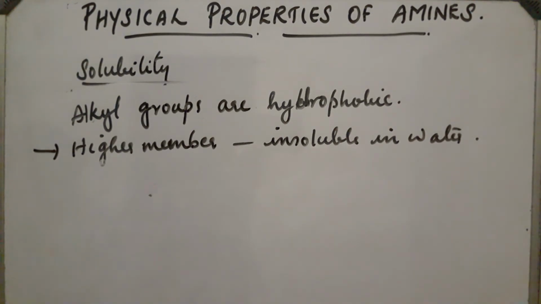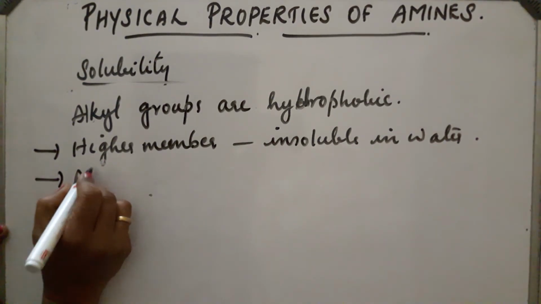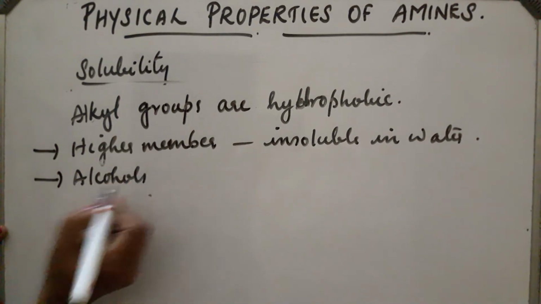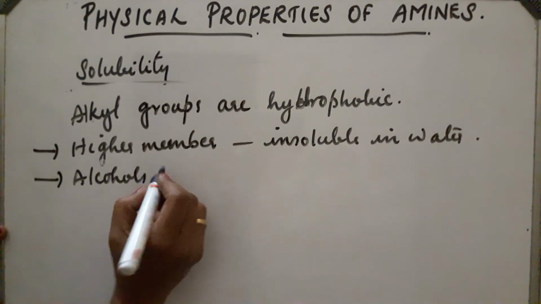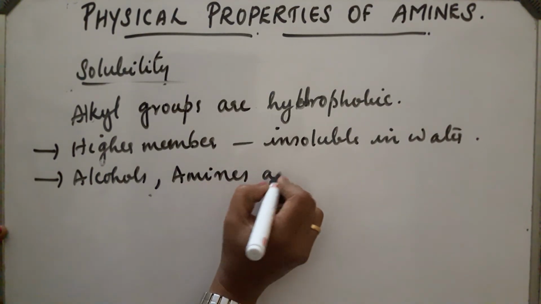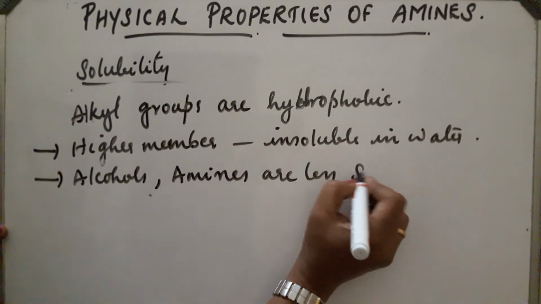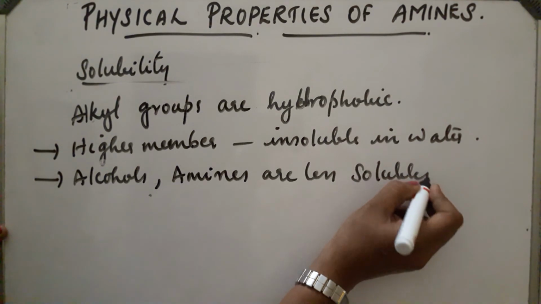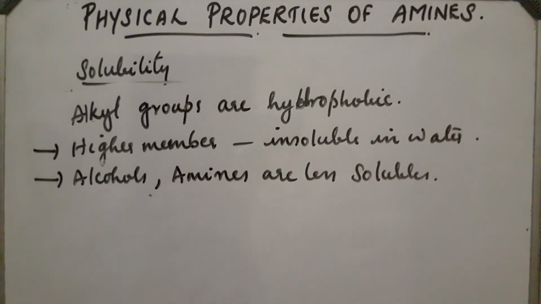Now, compared to alcohols, what about the solubility? In the case of alcohols, the hydrogen bonding is more. Compared to alcohols, amines are less soluble, because alcohols form stronger hydrogen bonding than amines.